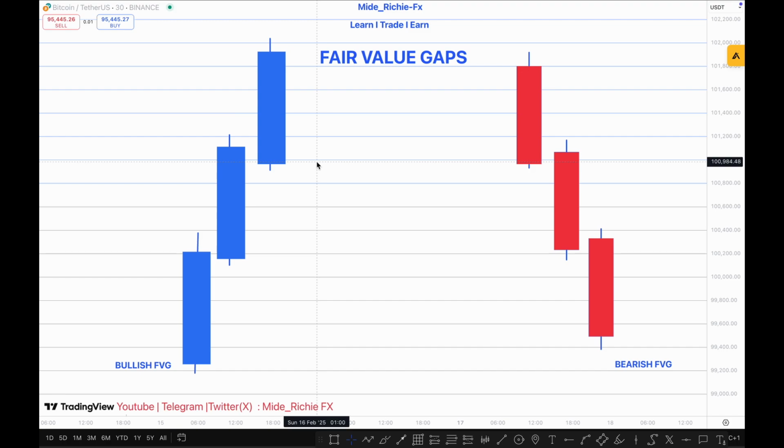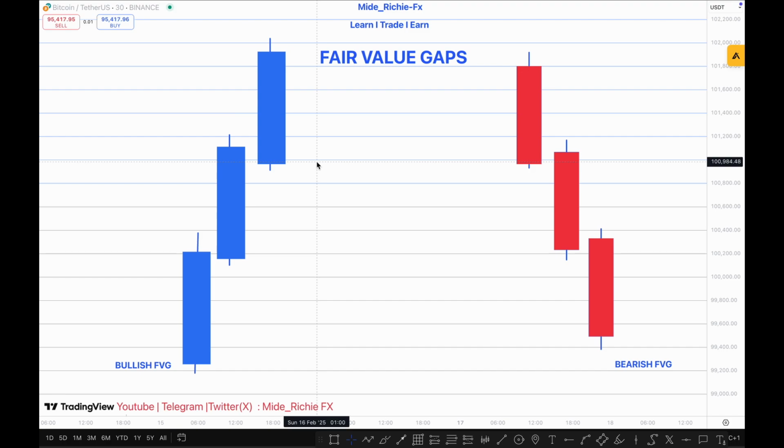So in this case, any space, a good space between two candles in a bullish structure, or that is created with bullish candlesticks, is what we call a bullish fair value gap. And basically vice versa for the bearish fair value gap. Spaces that have been created with bearish candles, or in a bearish trend, are what we call bearish fair value gaps.